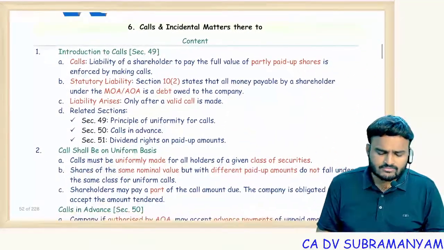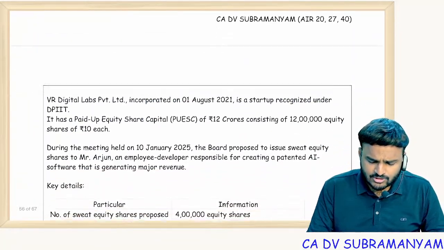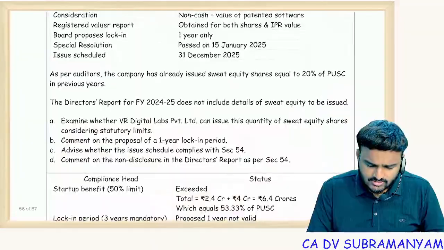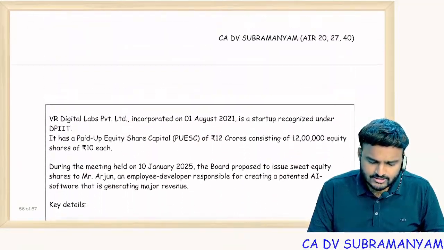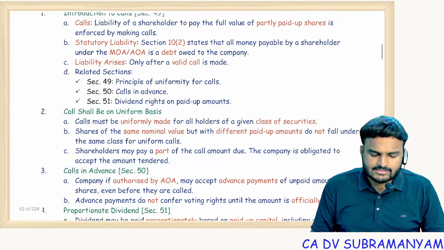Next topic, very simple topic: 49, 50, 51. So I think no need of an exceptional question on this. Yeah, next exceptional question is on sweat equity. Let's see, what is 49?